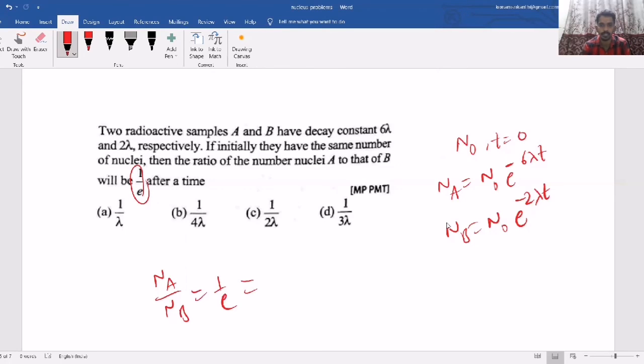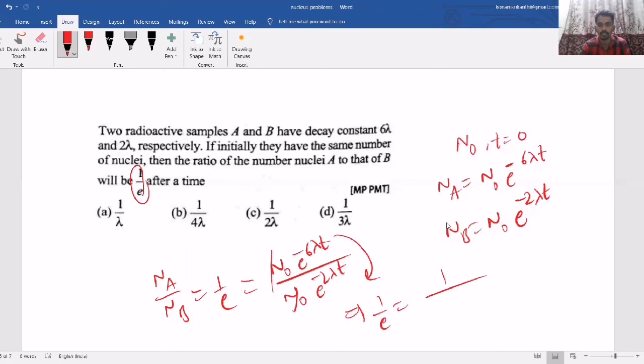That means N naught e power minus 6 lambda T by N naught e power minus 2 lambda T. So N naught cancels. This implies 1 by e equals, taking this to the denominator, e power 6 lambda T, e power minus 2 lambda T. So it will become e power 4 lambda T. If you compare the powers of e on both sides, then 4 lambda T equals 1. Then T equals 1 by 4 lambda.